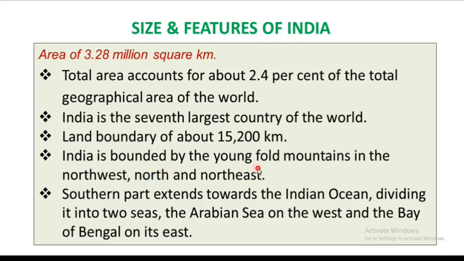India is bounded by the young fold mountains in the northwest and northeast, the Himalayan mountain system and such things. The southern part extends towards the Indian Ocean, dividing it into two seas: the Arabian Sea on the west and the Bay of Bengal on its east.